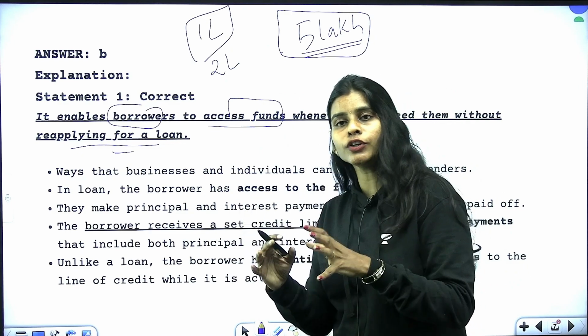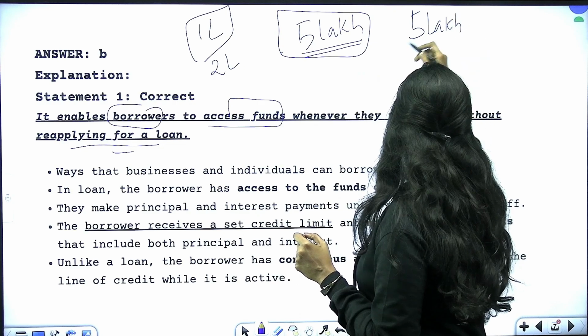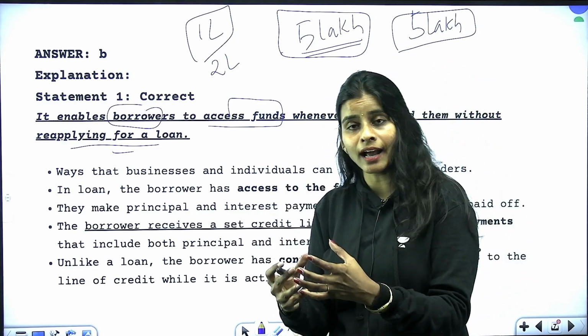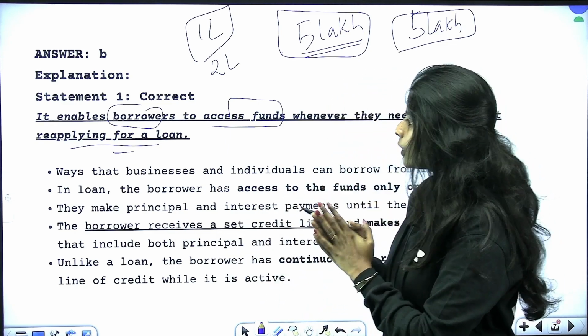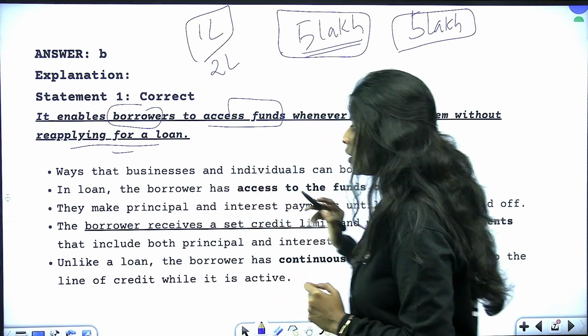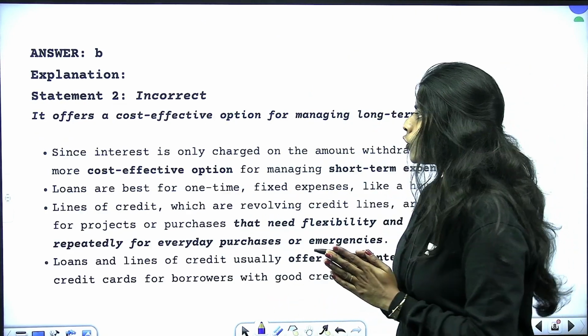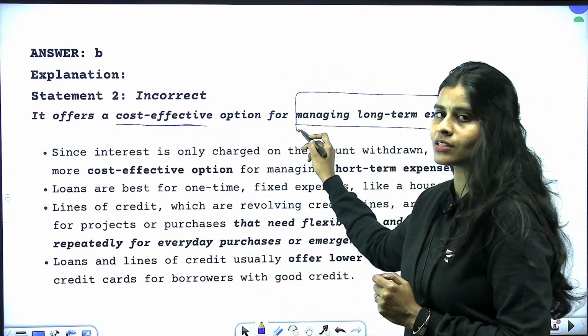But in case of a normal loan, if you have taken the 5 lakh rupees as a loan completely, you cannot go and take 1 more lakh without applying for a fresh loan, right? Okay, so that is why we say this statement 1 is correct. Moving on to the second statement. Second statement says that it offers a cost-effective option for managing long-term expenses.